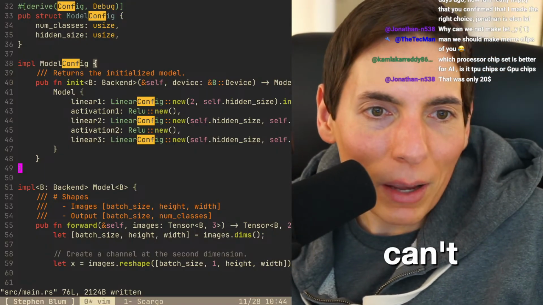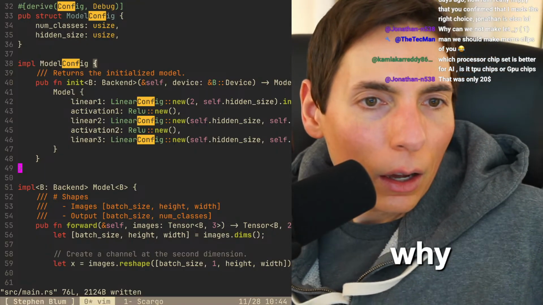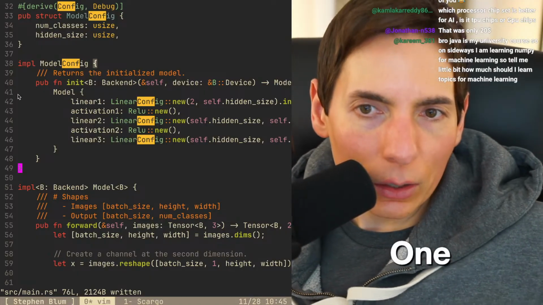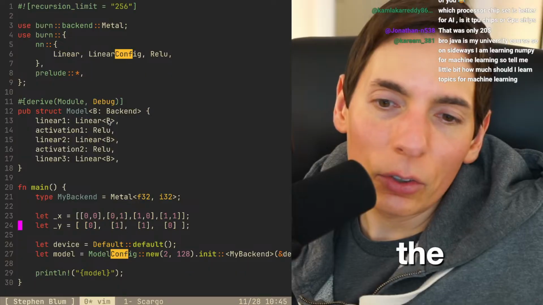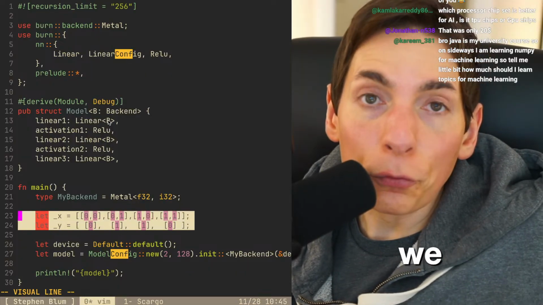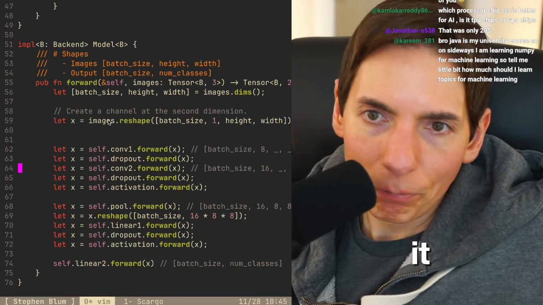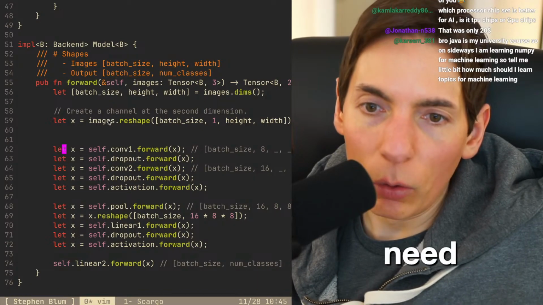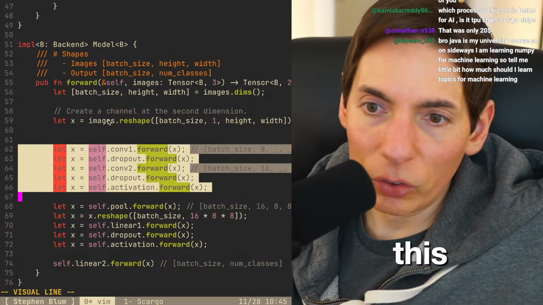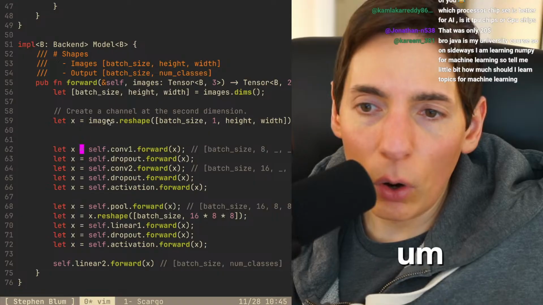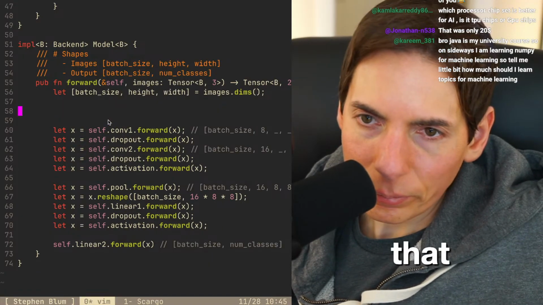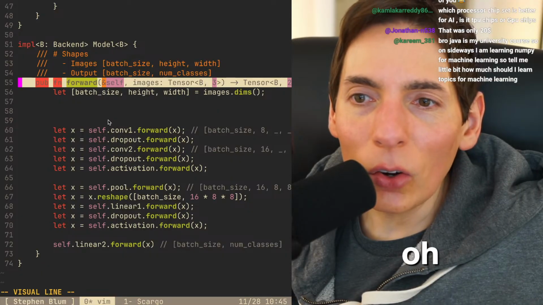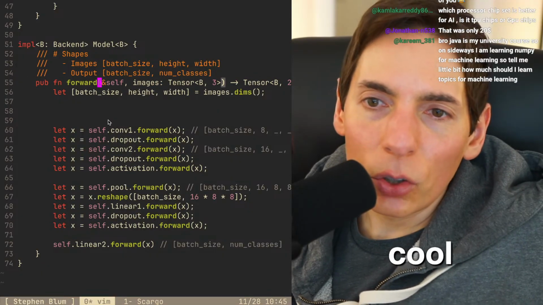Why can't we make let underscore y one? Wait, what do you mean? I'm doing that just to get rid of the warnings. And so once we get the forward function defined, which we have it here, it's right here. I need to update this so that way it works for all the different things that we've got. We don't need that. Oh, neat. Oh, that's pretty cool.